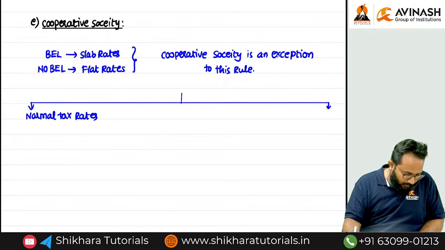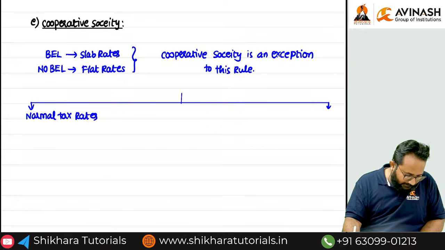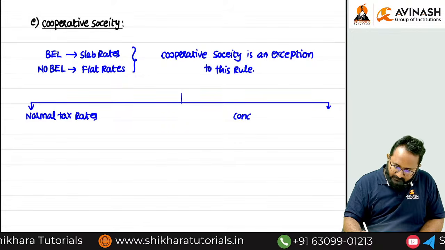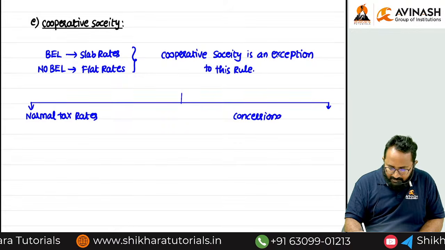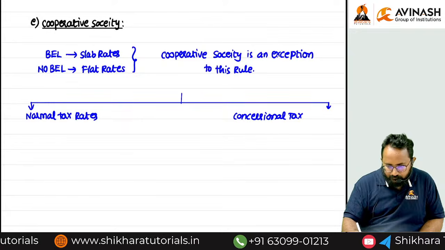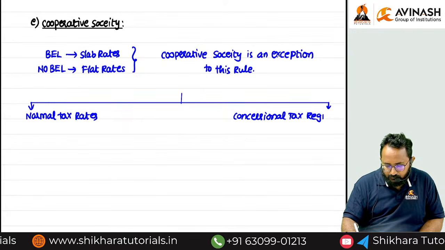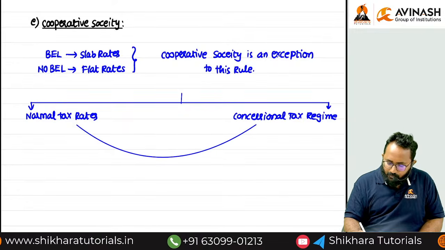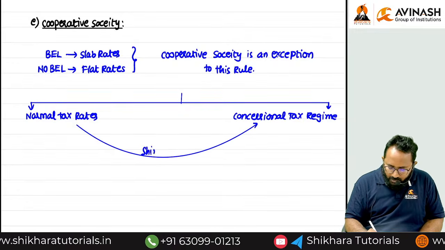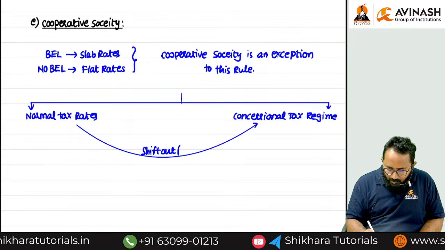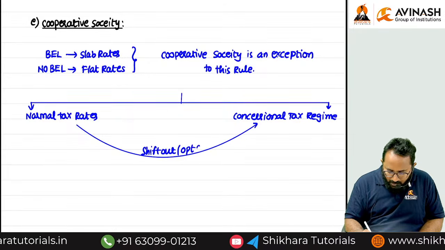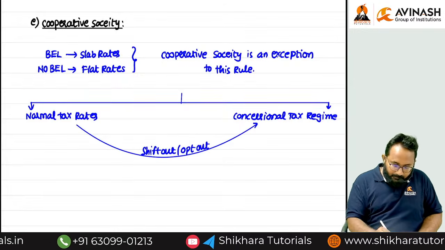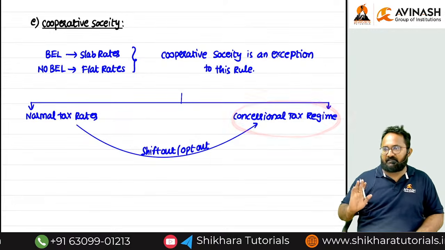Here also we are using the word concessional tax regime. Sir, you can follow normal. If you don't want to follow the normal, you can shift out or opt out. That means you are going to follow the concessional. You have an option to follow the concessional tax regime also.